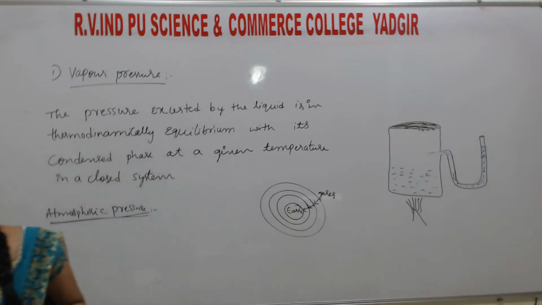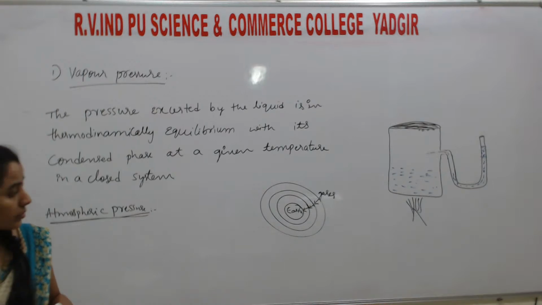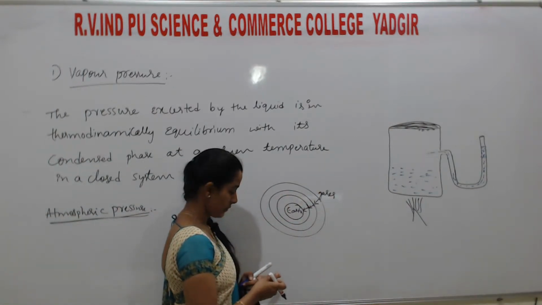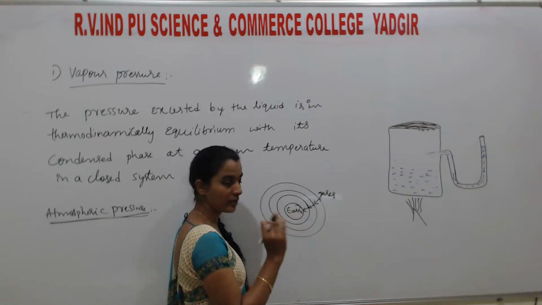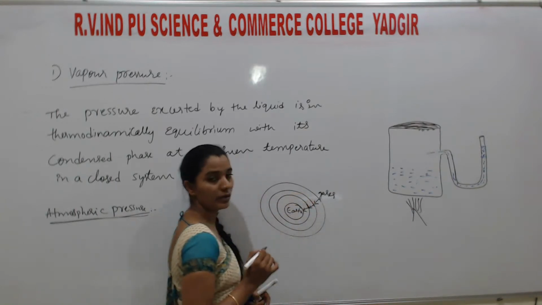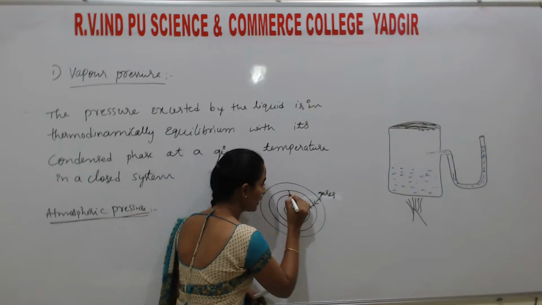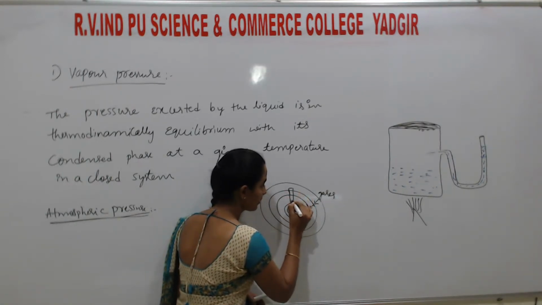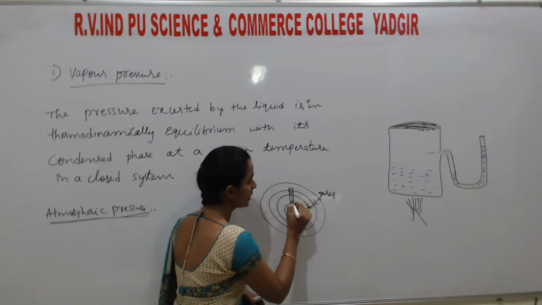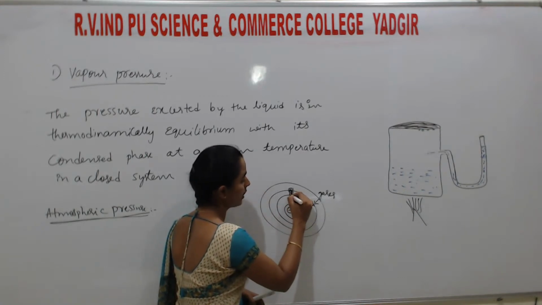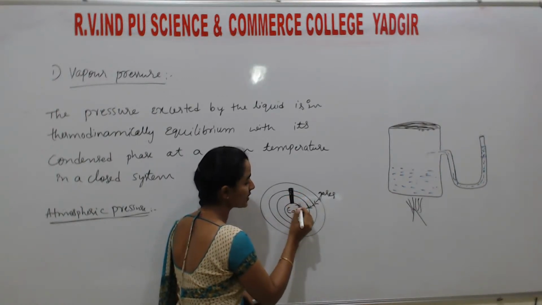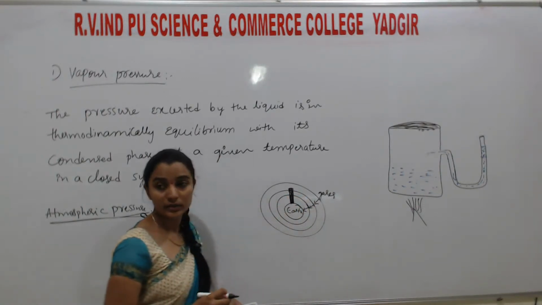Okay. So when will the boiling point come? You know, the Earth is a very vast area. The surface of the Earth is very vast. So to explain the atmosphere, we are considering 1 square unit area like this, a cube on the Earth. At this area, what is the pressure exerted by the gas on the Earth?